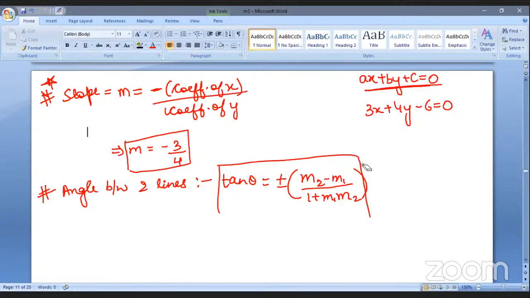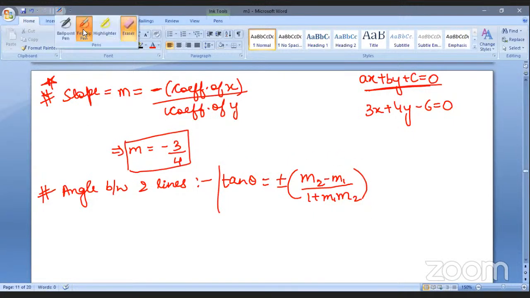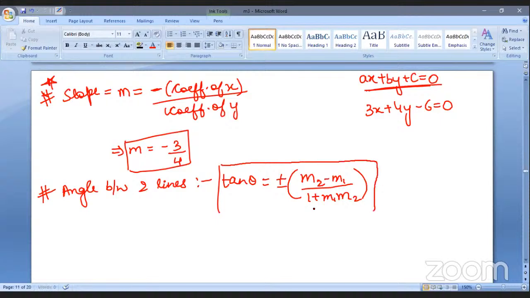Just remember that you cannot write m1 first when you're writing plus and minus, because it will change the whole formula. The right formula is in this format: plus minus m2 minus m1, because if by chance we have to deal with the minus, then it will be done accordingly, m1 minus m2. And if we have to deal with the positive, then it will be exactly correct, m2 minus m1. Don't change it to plus minus m1 minus m2, because it can ruin the whole formula and the answer also, right? So this is the exact correct answer.